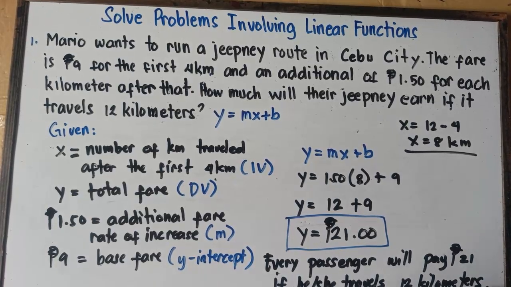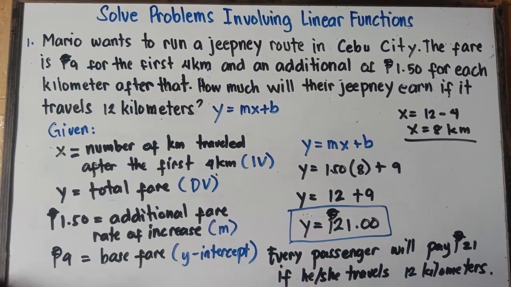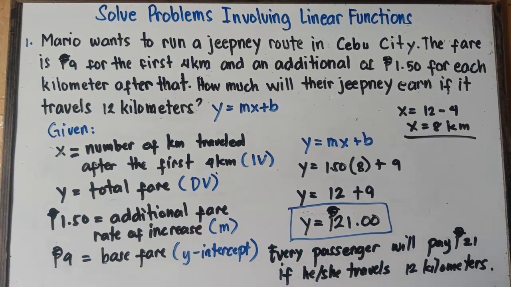That's it, class. You're all set. Every passenger will pay 21 pesos if he or she travels 12 kilometers. And then we're all set, class, with regards to example number 1. Once again, class, I will give you 4 examples for you to understand this one.